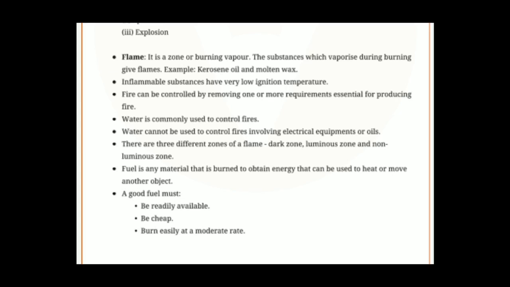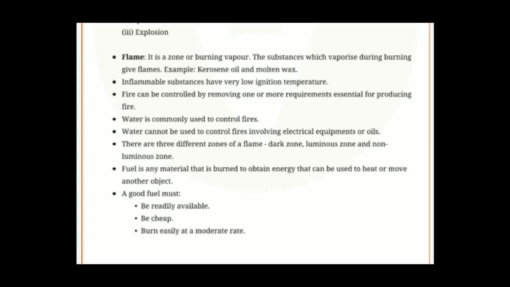Candle wax is vaporizing, so it is creating the flame. Kerosene oil is vaporizing, so it is creating the flame. But coal is not vaporizing, that's why it is not creating the flame, remember. Okay, next. Inflammable substances have very low ignition temperature, meaning they will catch fire fast. Those are called inflammable substances.